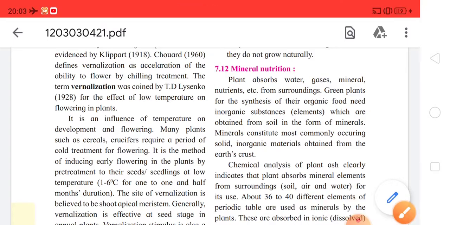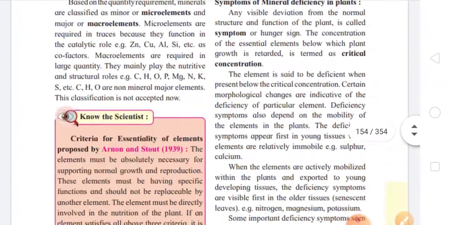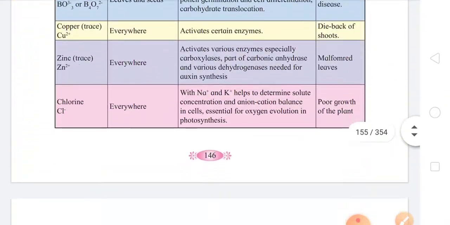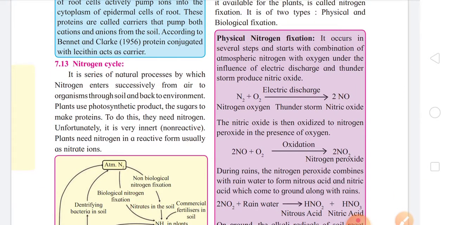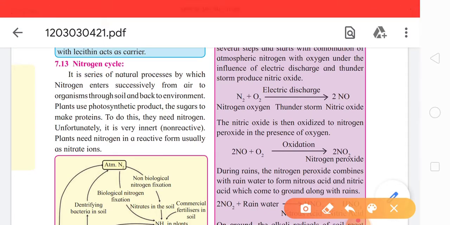Now students, please take out page number 148. On page number 148, the subtopic 7.13, nitrogen cycle. The complete subtopic, nitrogen cycle, is being deleted and considered to be non-evaluative. Okay. So this was about chapter 7.